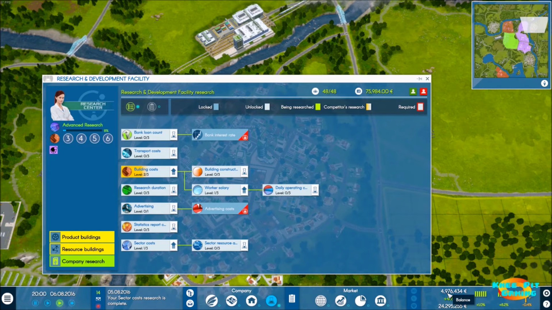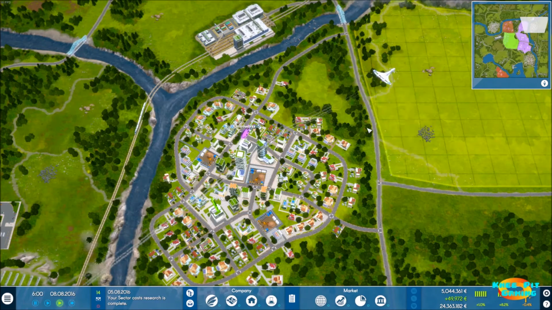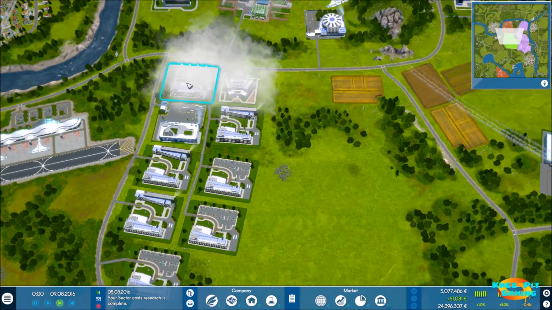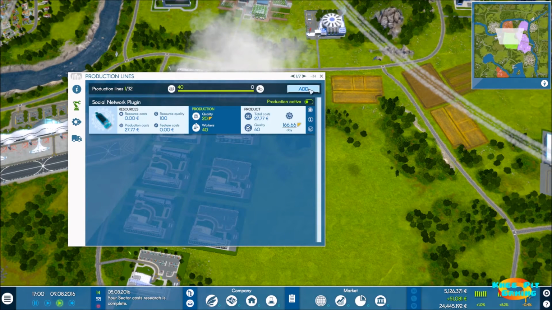We're at 4.9, almost $5 million. So we've got enough money that I believe we're going to be able to start building some additional software centers pretty soon.